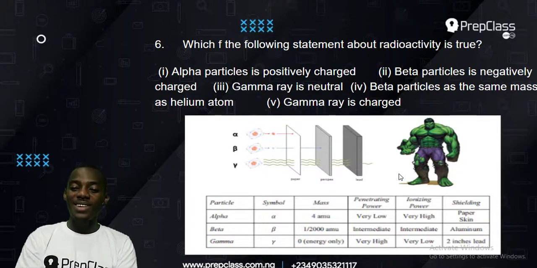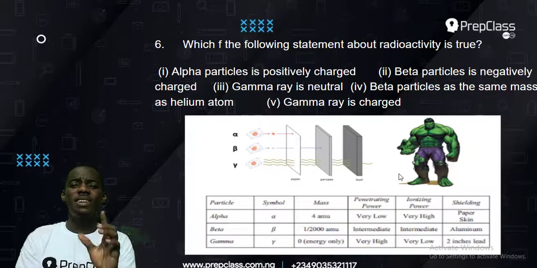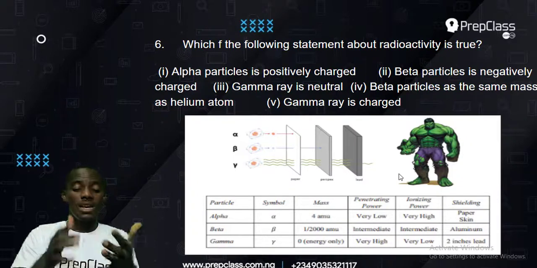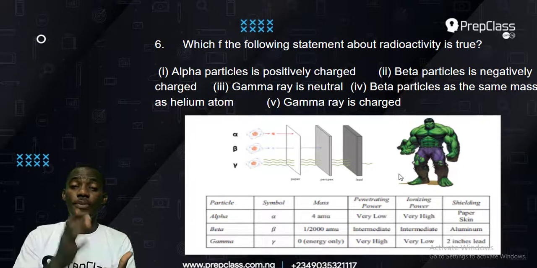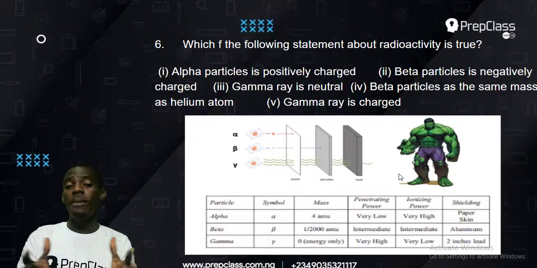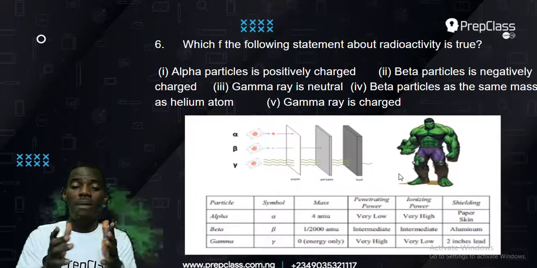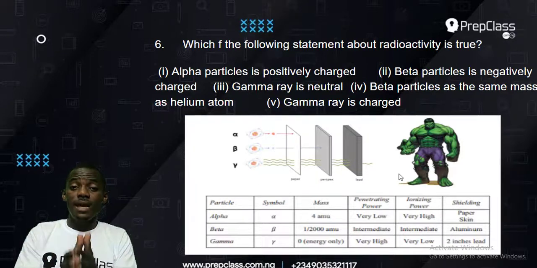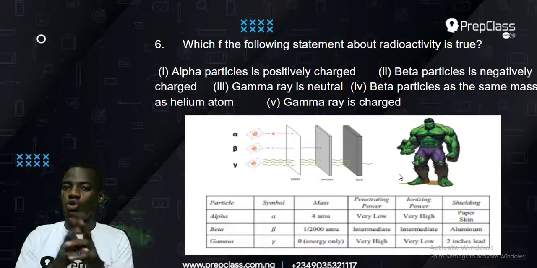Now, the most important thing that you must know about alpha to answer this question is that alpha is positively charged. Then beta is negative. The reason why alpha is positively charged is because alpha has a lot of mass. The mass of alpha came from proton and neutron. They both have one mass. So alpha has high mass, right? That's 2 protons and 2 neutrons.